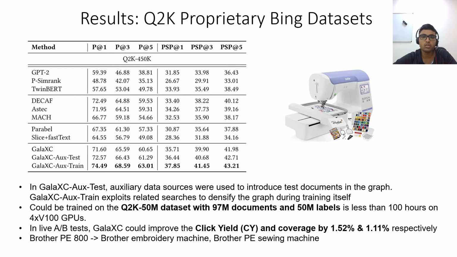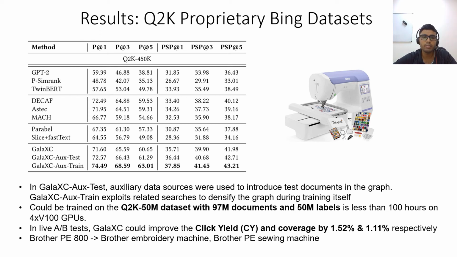And further, GalaXC AUX train, where query links were added at training time itself. Such connections obtained from supplementary sources of data can help increase the quality and quantity of primary training data alike, particularly helping data scarce tail labels and documents. Owing to the joint label document graph, GalaXC is able to seamlessly incorporate such auxiliary sources of data.